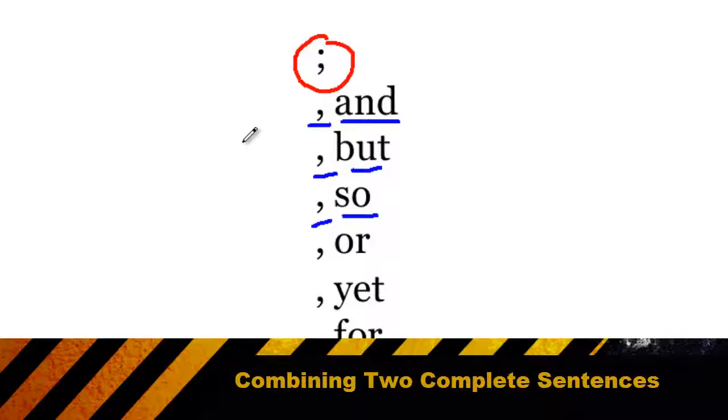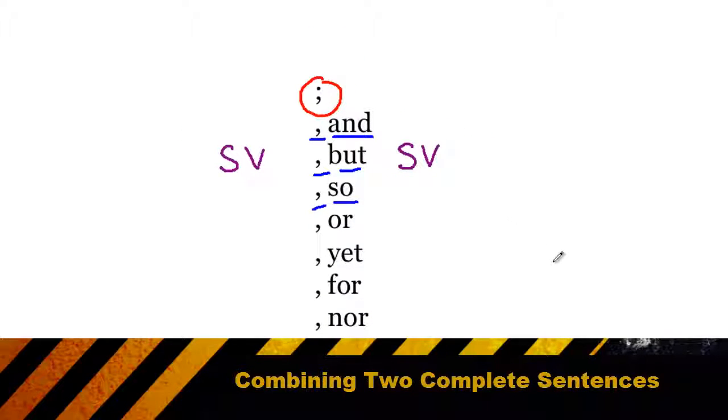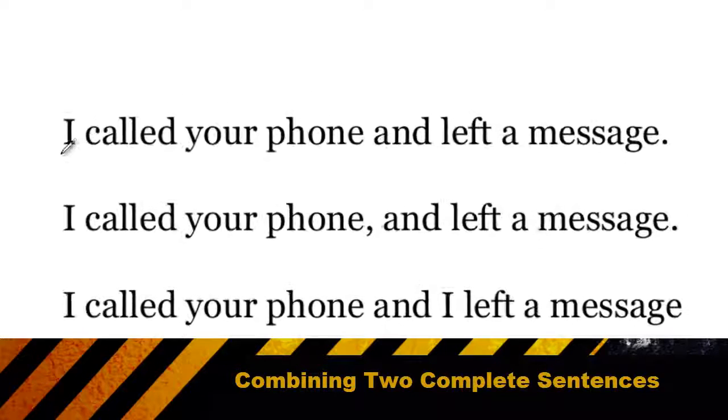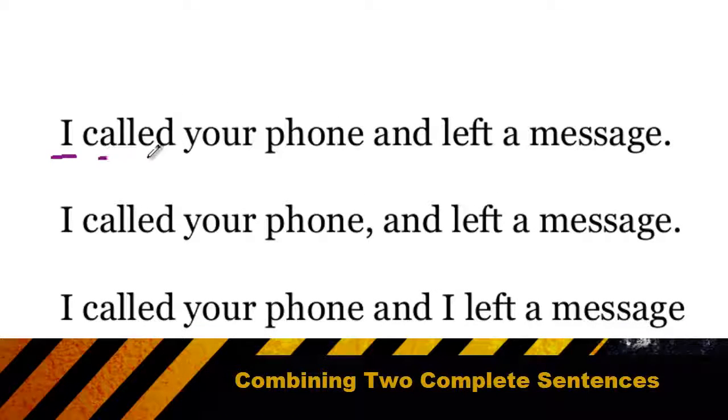Which means that both sides of the semicolon, or both sides of the comma conjunction, have to have a subject and a verb. And likewise, if you have 2 complete sentences, you can only join them with a semicolon or a comma conjunction. So in this top sentence we have a subject, I, and then we have a verb, called, and then we have and, but no comma. And that's actually fine because after the and we have left a message, which is a verb, but we don't have a subject. So we don't need a comma conjunction because we're not really combining 2 complete sentences.